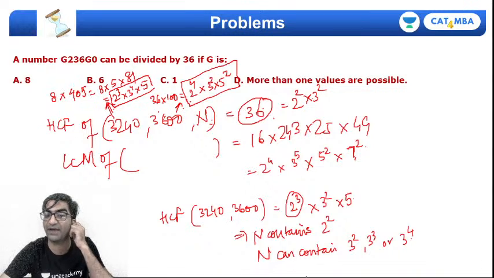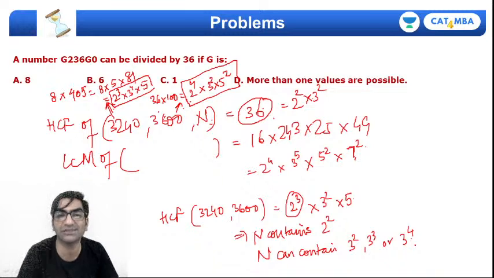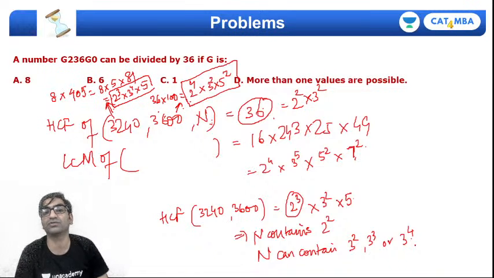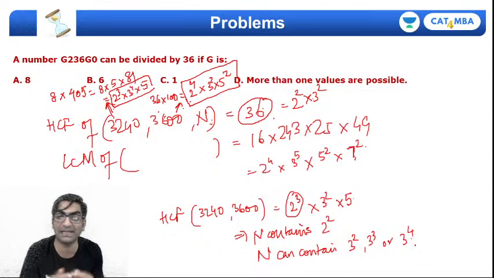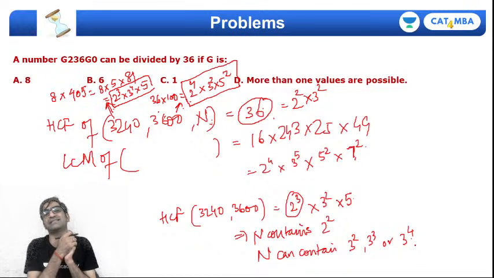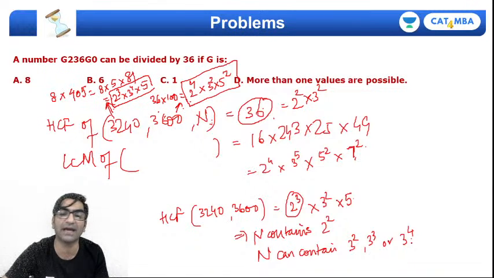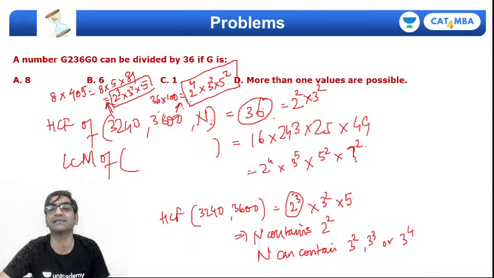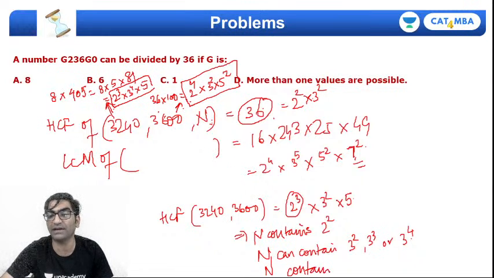And does n contain 5? No. n can only contain these two factors, because if n contains 5, then that will also come in the HCF, right. And the third fact is that if you look at the LCM, the LCM has 7, which is not there in the first two numbers. So clearly 7 will be contained in n. So n does definitely contain all the powers of 7 that are contained in the LCM. So n contains 7 square. So 2 square into 7 square is definitely correct.